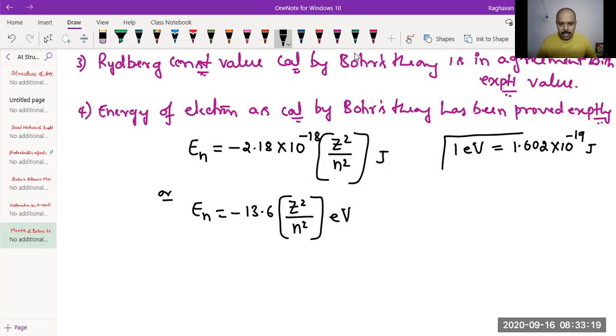Okay, it is in terms of the units electron volts. You may be asked to calculate either in electron volts or joules. You can use the equations accordingly. Now, what are the terms? Z is what? Atomic number. And n is what? Energy level.